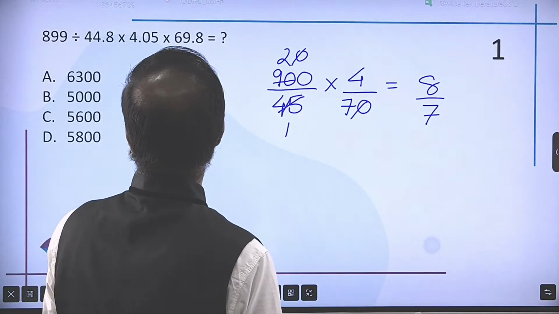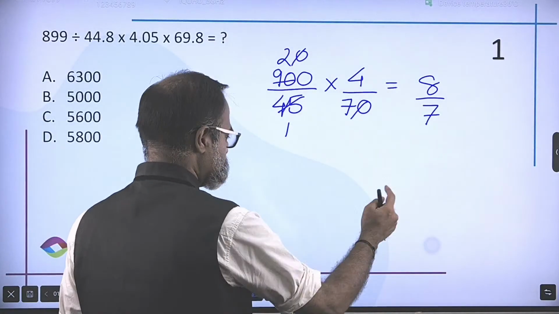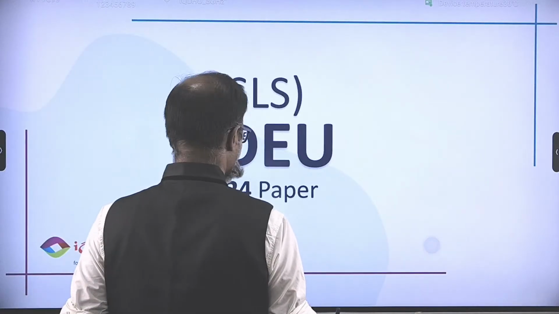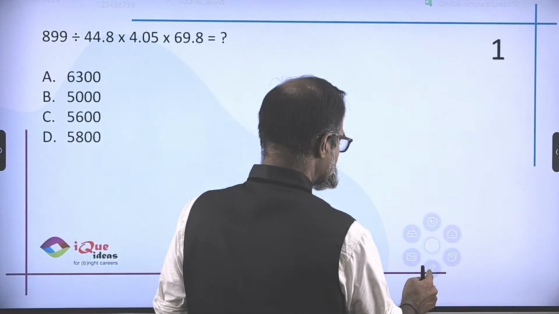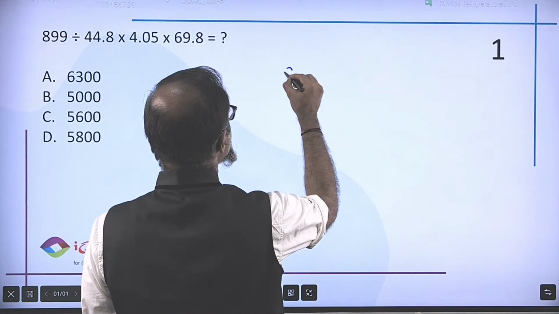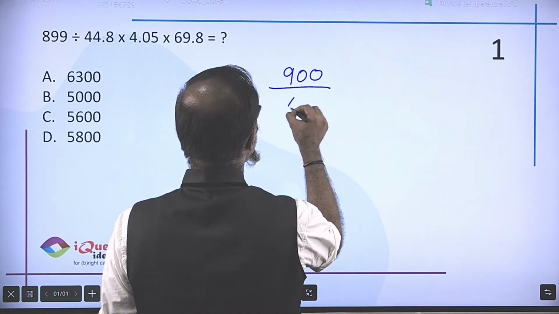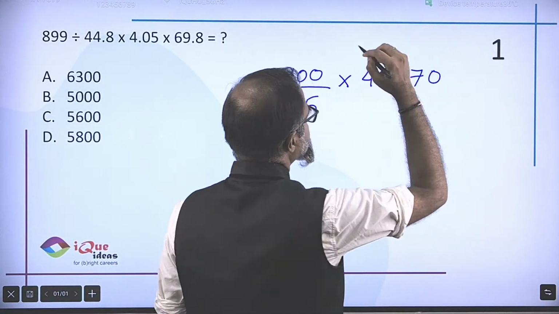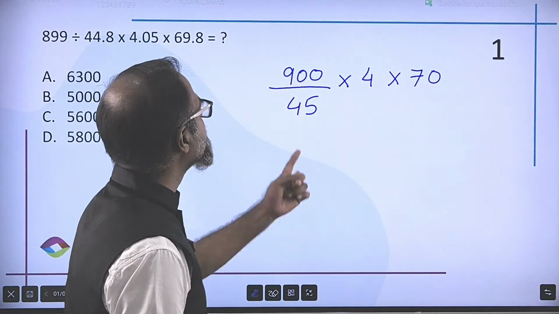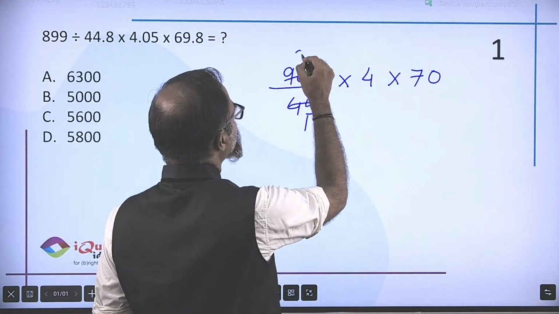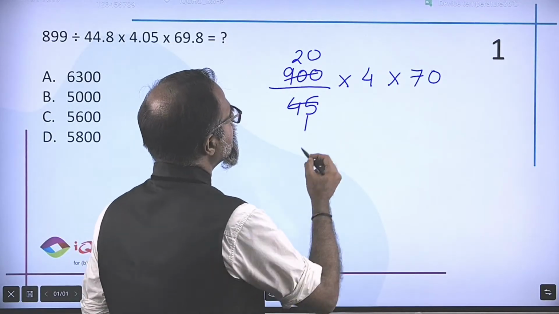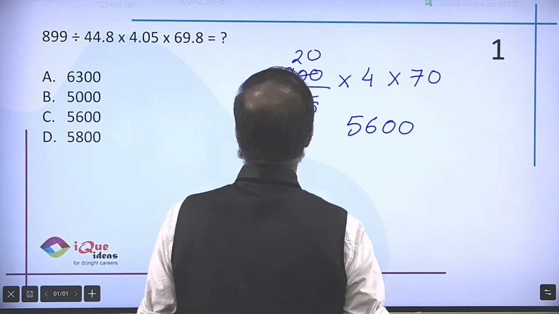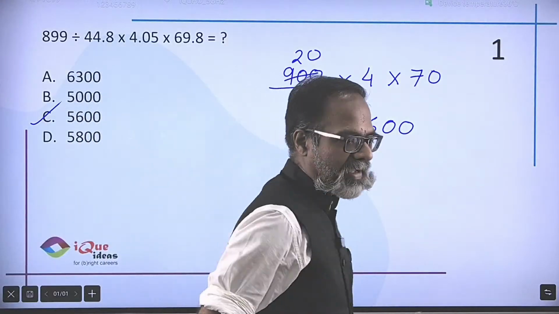But none of the options here are actually close, which means I have made an error in solving the question, and the obvious error is multiplication, division, wrongly taken. Oopsie. Yep, I'm going to have a lot of mad comments. So this is 900 divided by 45 multiplied by 4 multiplied by 70. My bad. Okay, so 45 ones are, 2s are and 20. That's it. So we have 2 4s are 8, 8 7s are 56 followed by a couple of zeros. And we have option C 5600.